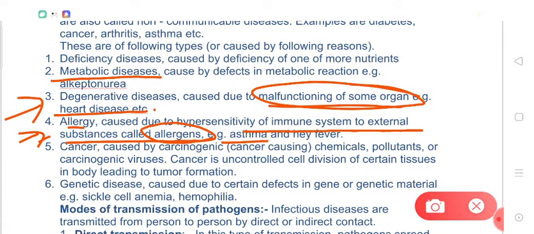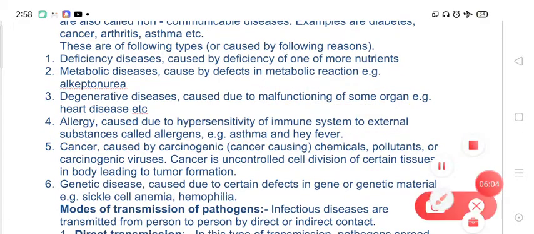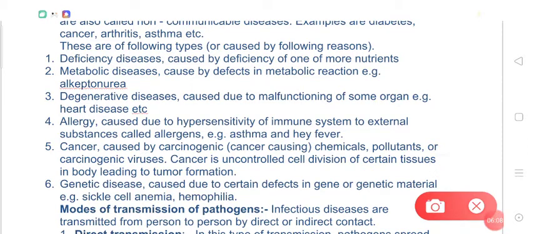Asthma and hay fever are the examples of allergy. So allergy is actually the hypersensitivity of the immune system to certain external substances which are known as allergens. Some people have allergy to dust, some people have allergy to pollen grains, right?